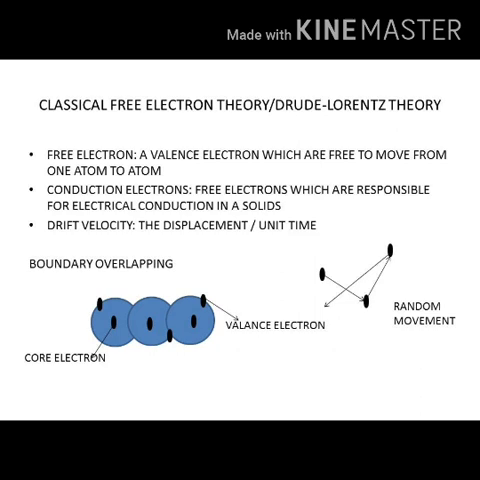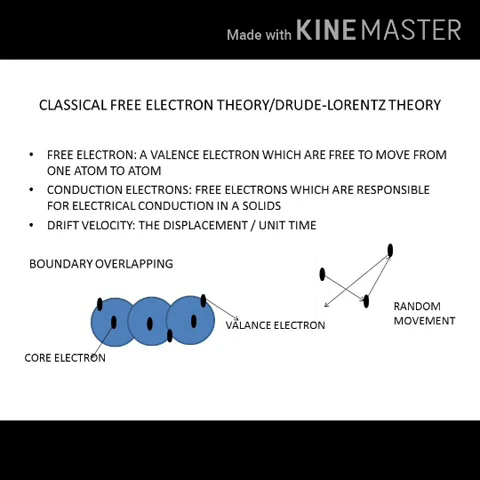Classical free electron theory, or Drude-Lorentz theory. In this theory, it explains the concept of free electrons. We all know that metals are good conductors because of their free electrons. An atom consists of core electrons as well as valence electrons, and the valence electron is loosely bonded to the respective parent atom.